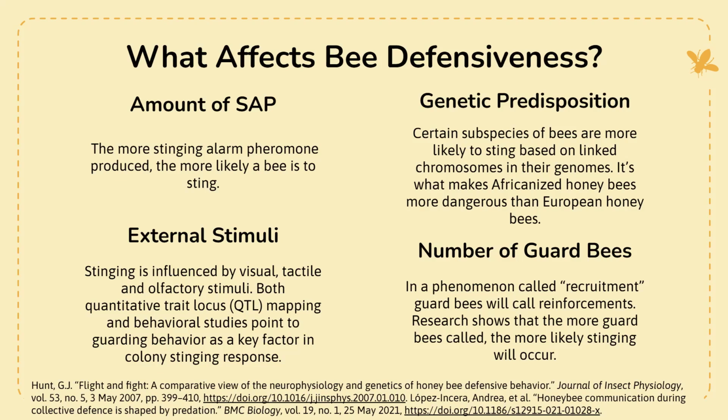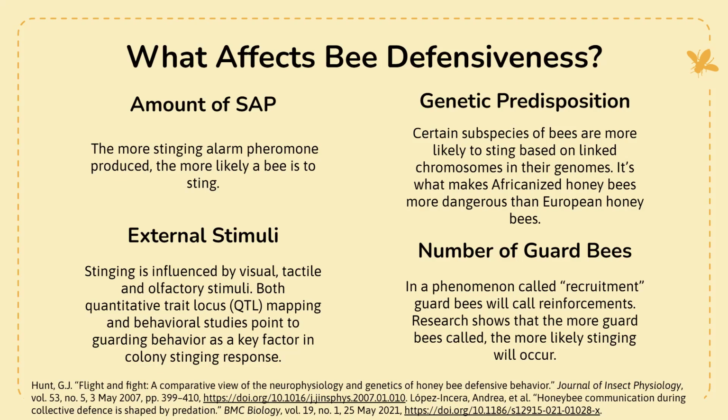External stimuli. Stinging is influenced by the things that a bee can see, smell, and touch. So if a bee sees something outside of its hive, it's going to start generating some IAA. If they smell something, if they smell other bees generating IAA or some other hormones off of some other animals, they're going to be more likely to sting and generate that IAA.